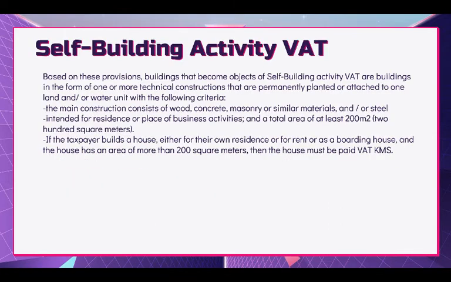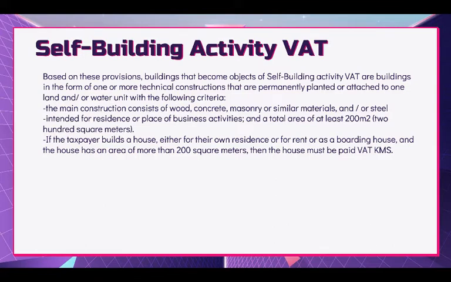After discussing the spatial relationships, let's discuss the self-building activity VAT. So what is that? Based on the provisions, buildings that become the object of self-building activity VAT are buildings in the form of one or more technical constructions that are permanently planted or attached to one land and or water unit with the following criteria.